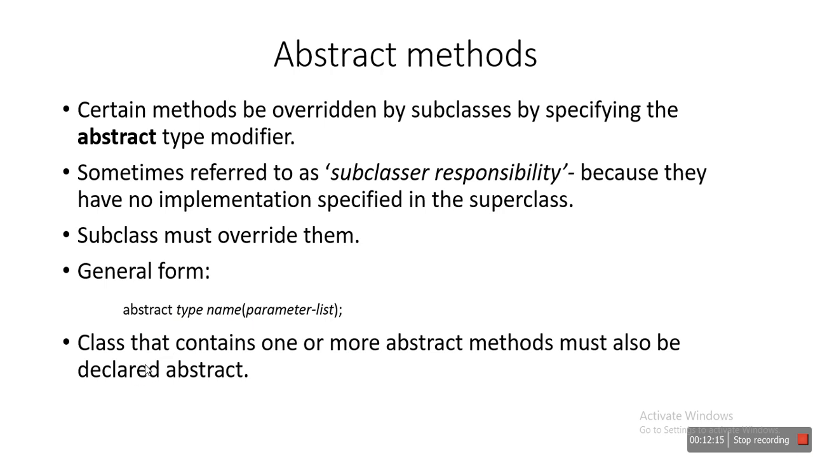Now the class that contains one or more abstract methods must also be declared abstract. See, if we have a class and one or more of its methods are declared abstract, then indirectly that class is declared abstract. So the meaning here is that a class that contains one or more abstract methods must also be declared abstract. Must also be, not compulsorily, it may or may not be declared abstract, but it should be an abstract class.